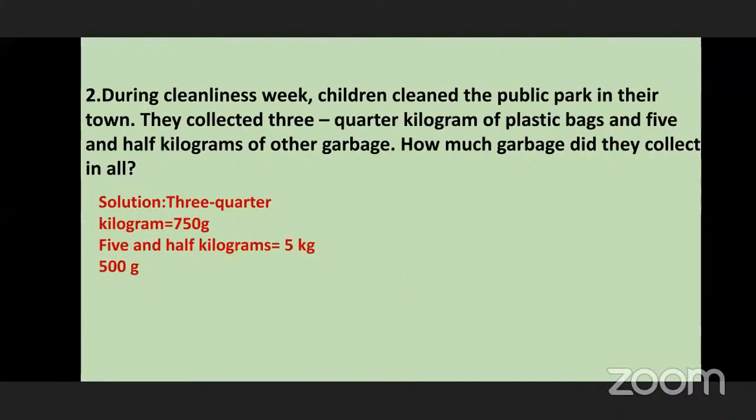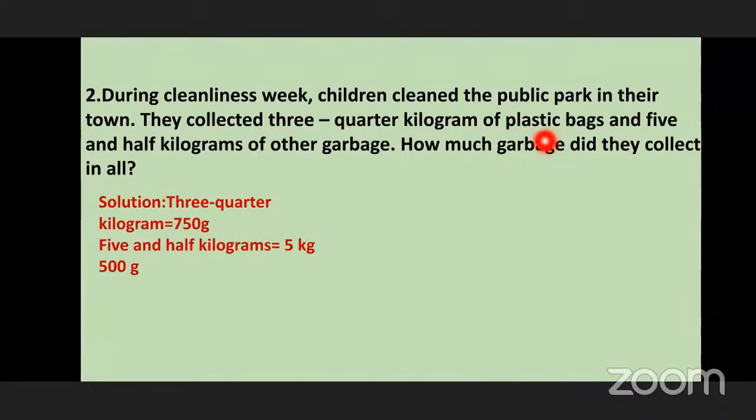Okay, now see the next sum I'm reading. During cleanliness week, children clean the public park in their town. They collected 3/4 kilogram of plastic bags and 5.5 kilograms of other garbage. How much garbage did they collect in all? Now see, in cleanliness program, what information is given to us here? Children clean some area of the town. And after that, they collected 3/4 kilogram of plastic.